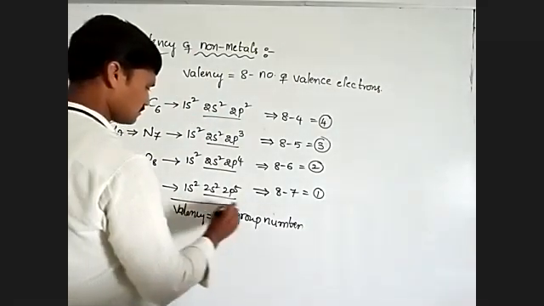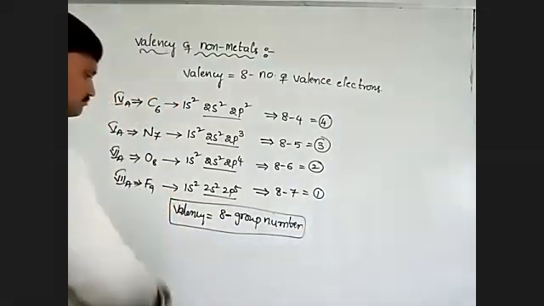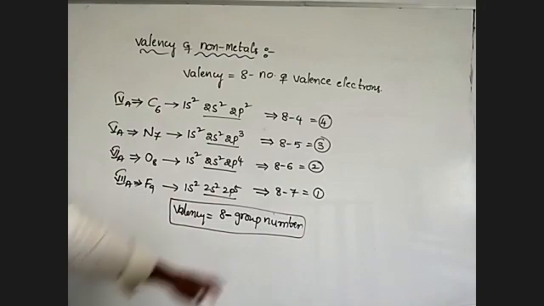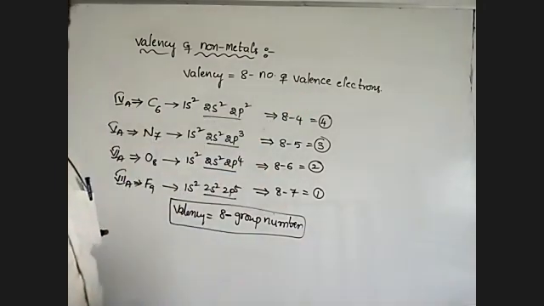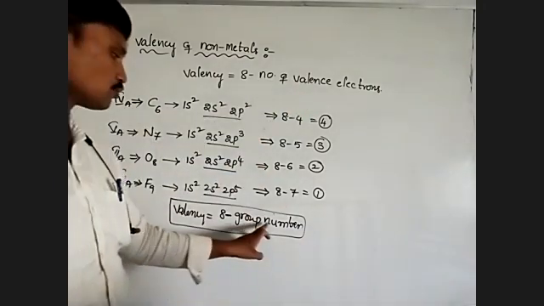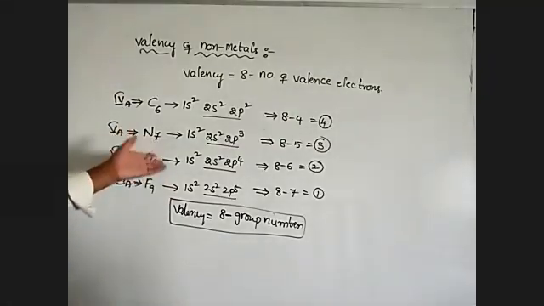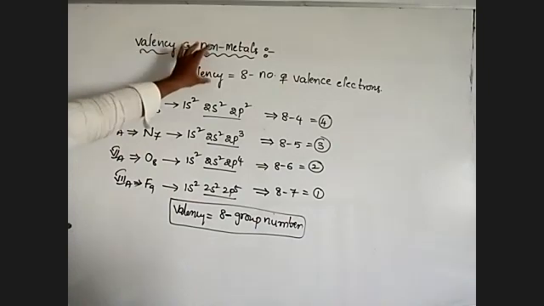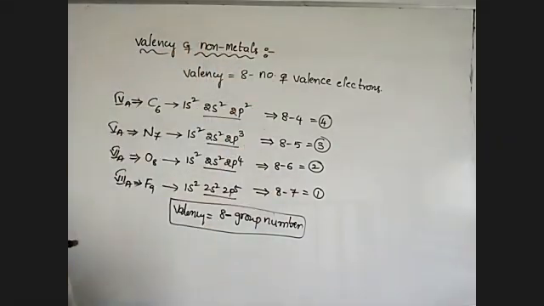This is also correct. Why did we say group number here? The number of valence electrons must be equal to the group number. Like this. Valency of non-metals is equal to 8 minus the number of valence electrons, or 8 minus the group number. So these are all examples.